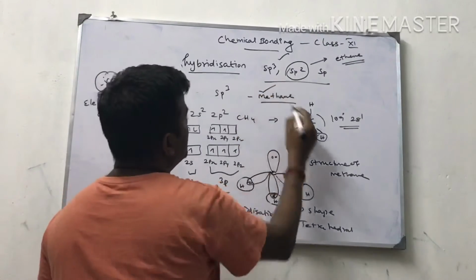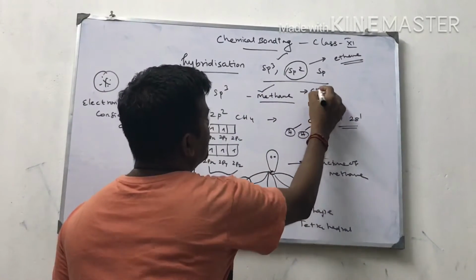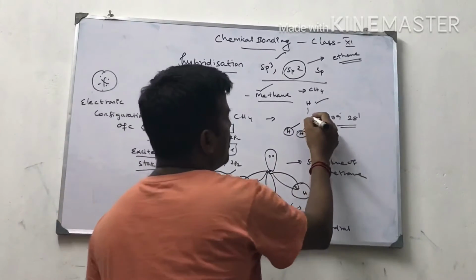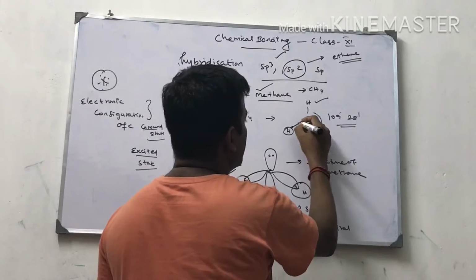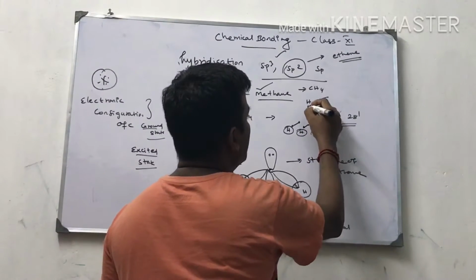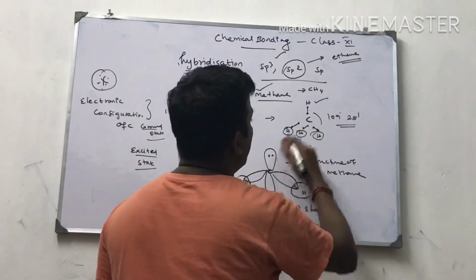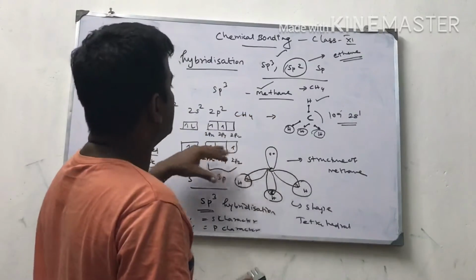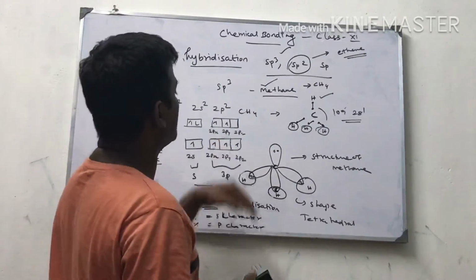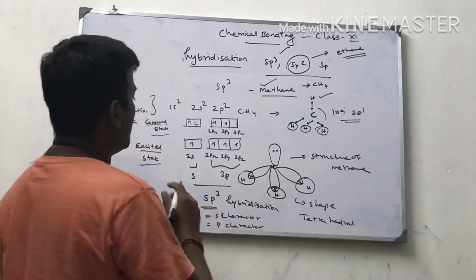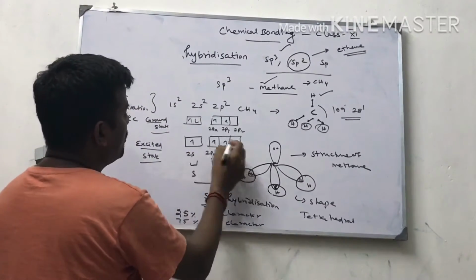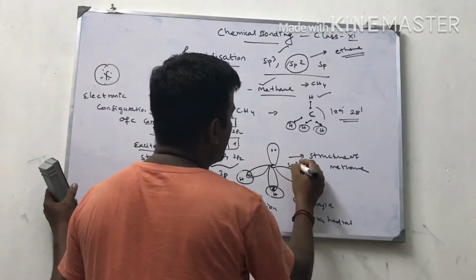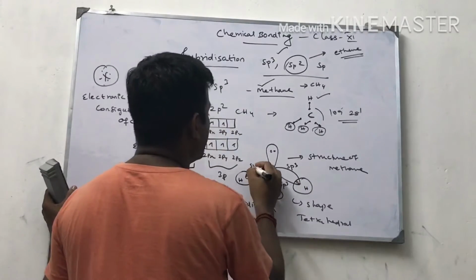The sp3 example is methane. The structure of methane is CH4. The valence of carbon is 4, surrounded by 4 hydrogen atoms. So the 4 atoms share electrons like that. Electrons of hydrogen and carbon are shared like this. Whenever hydrogen approaches carbon, energy is released, so the electron in the 2s orbital is excited to the 2p orbitals. Now all 4 are equivalent, therefore it is sp3 hybridization.